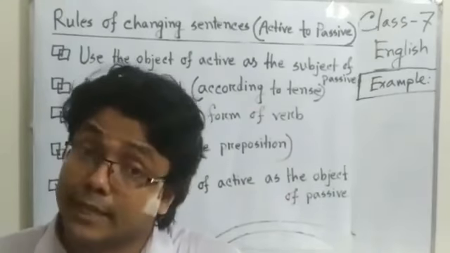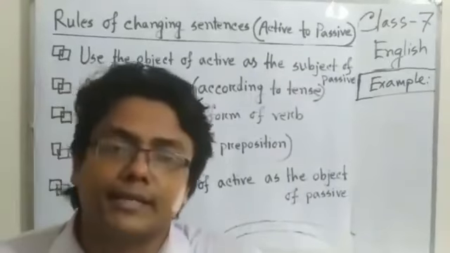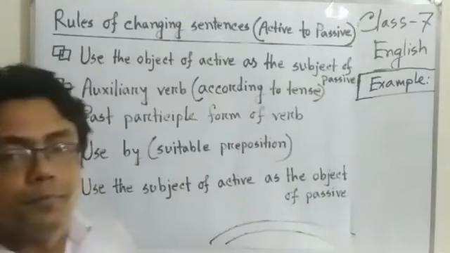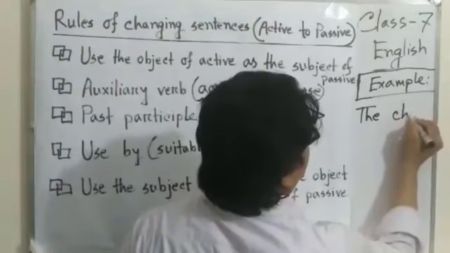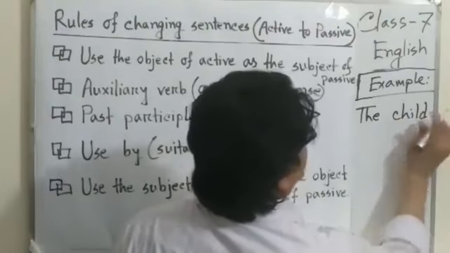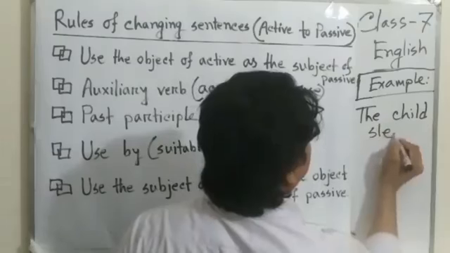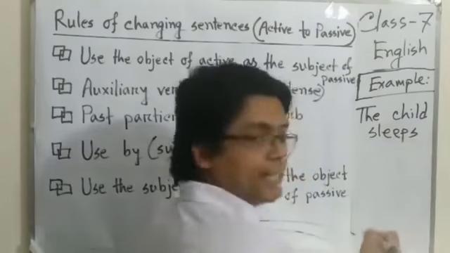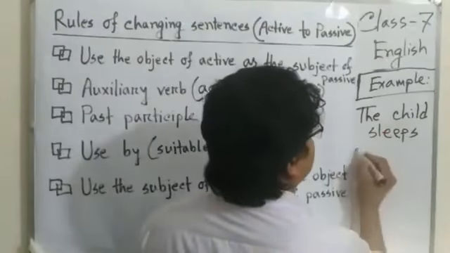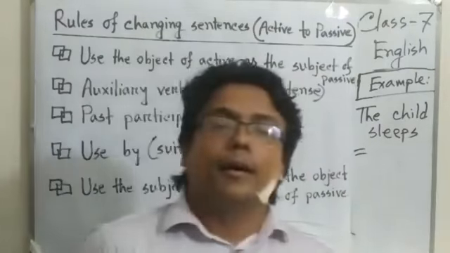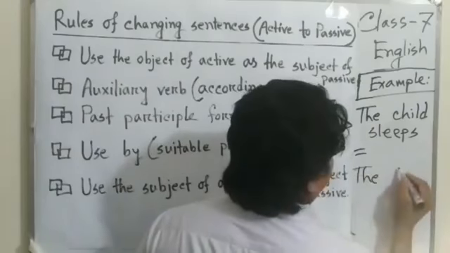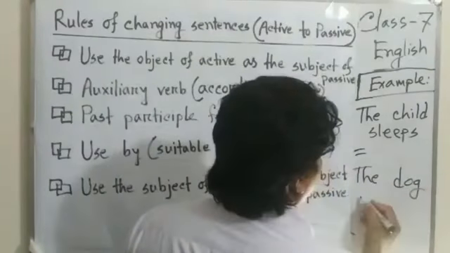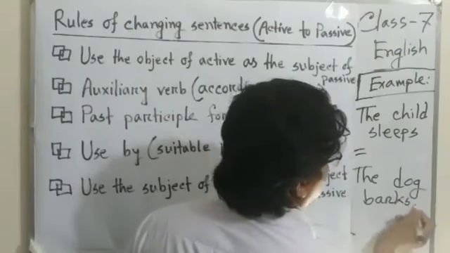Understand? I am giving examples like: I am writing. The child sleeps. The dog barks.